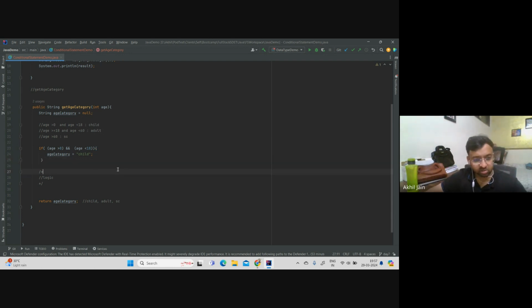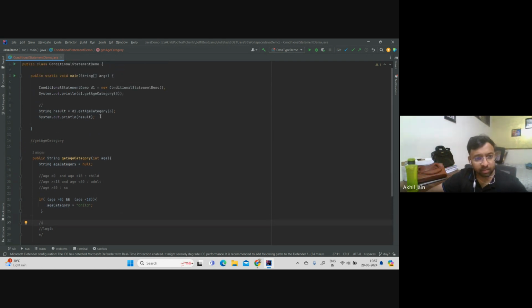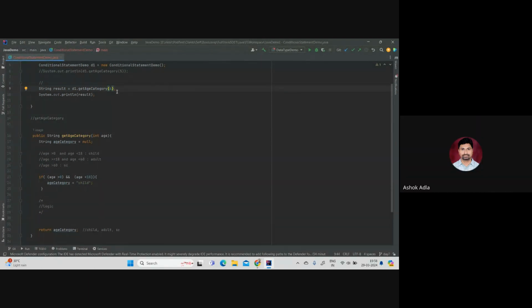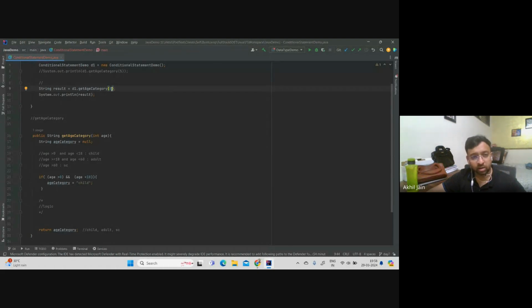So let me try to run this. Currently let's keep it this way. Let me just comment this line, and let's say I provide 6 here. So what should be the output? Everyone, can you please tell me what would be the output if I am invoking this method with the value as 6? Child, right? Sudhakar, what do you think? What should it print?